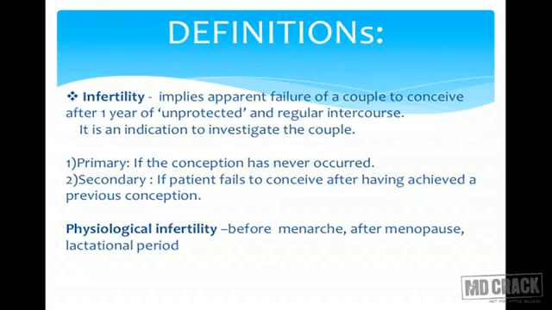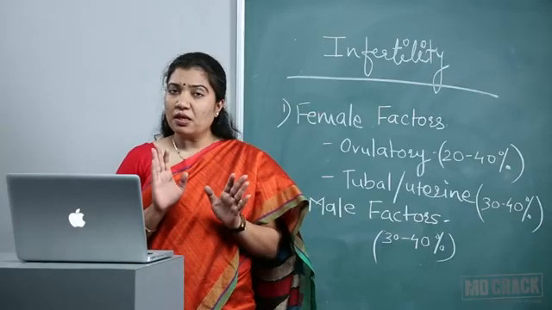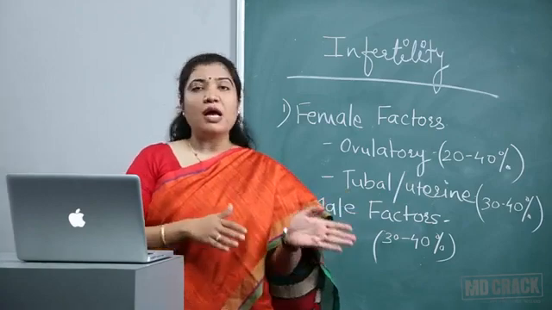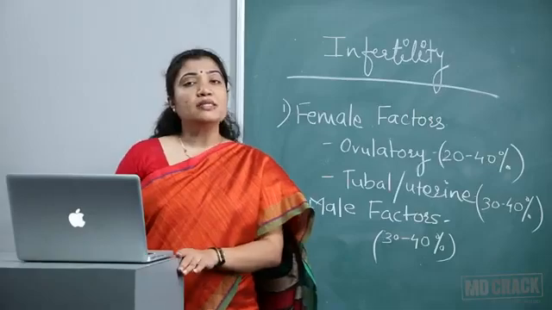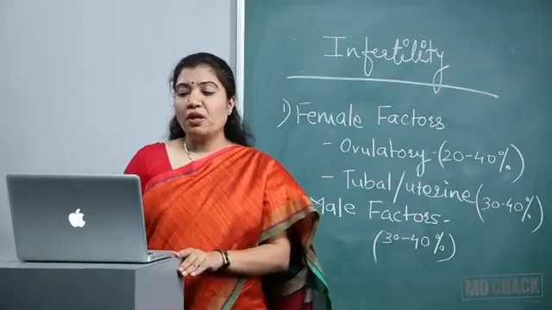Now infertility can be primary or it can be secondary. What is primary? In that particular couple, conception has never occurred before. That is primary infertility. And secondary, they have had either one abortion or a live birth or a dead fetus was born, meaning that couple has conceived before and now because of some reasons they are unable to conceive. This is called secondary infertility.